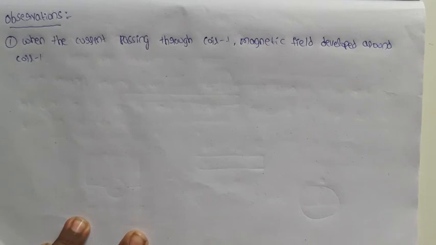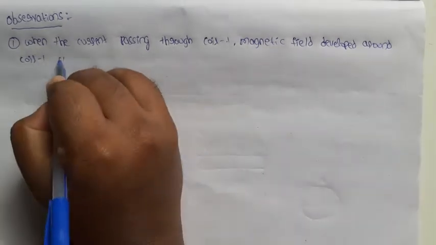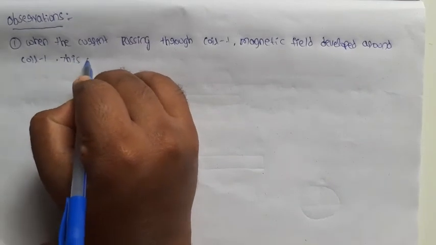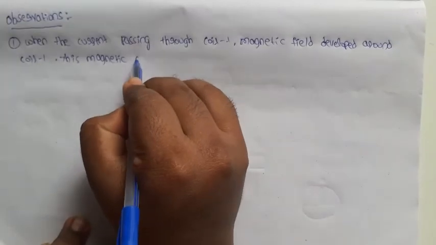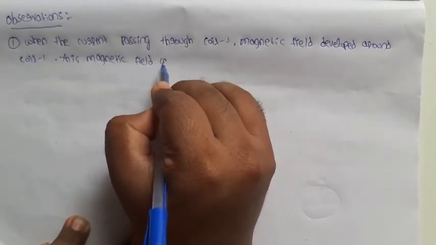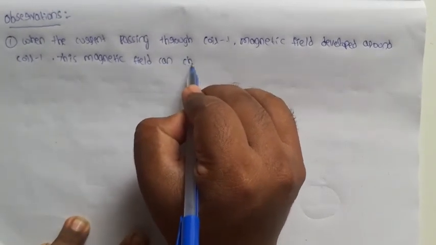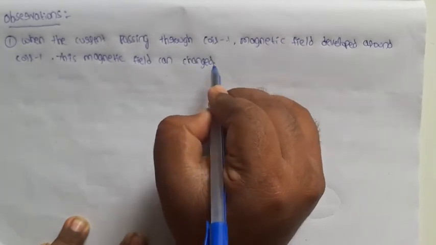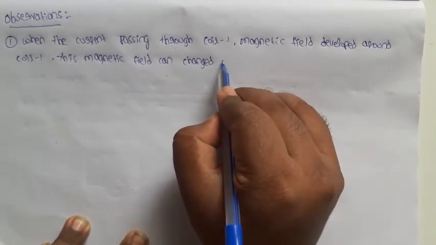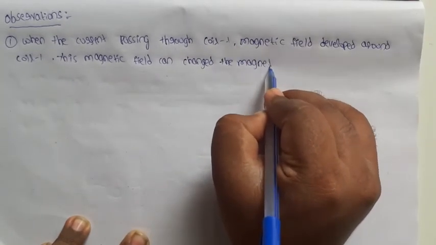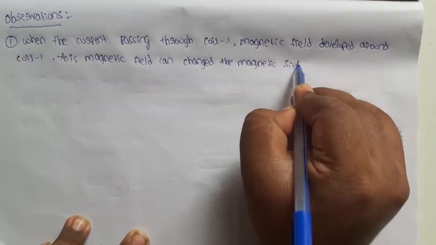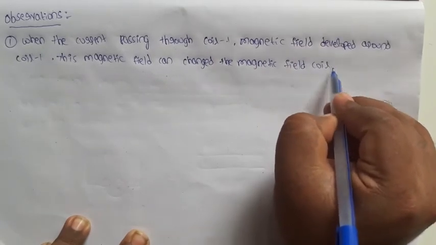Next, what did we observe? This magnetic field can change the magnetic field of coil 2.